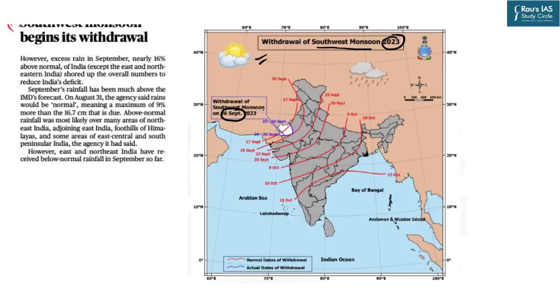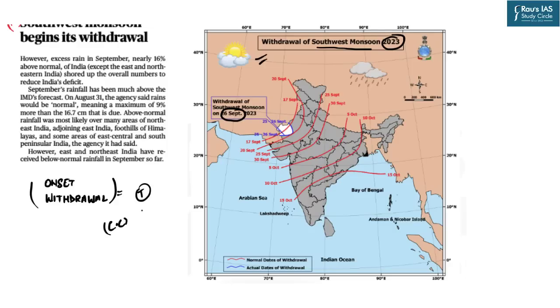What is more important is that you should know the dates of the onset as well as the withdrawal of the monsoon. Now, why is this important? This is important because we all know that climate change is hampering the Indian monsoon in terms of its spatial variability as well as the temporal sense.